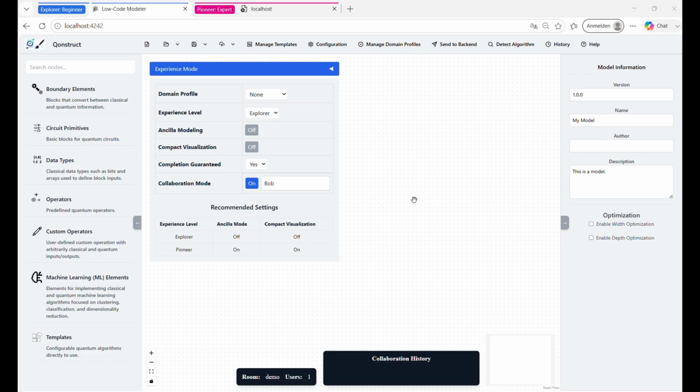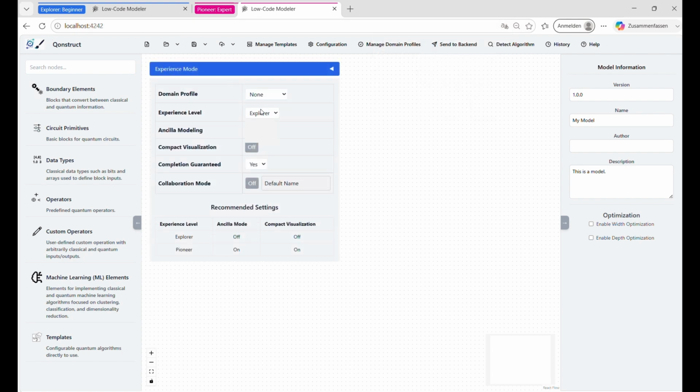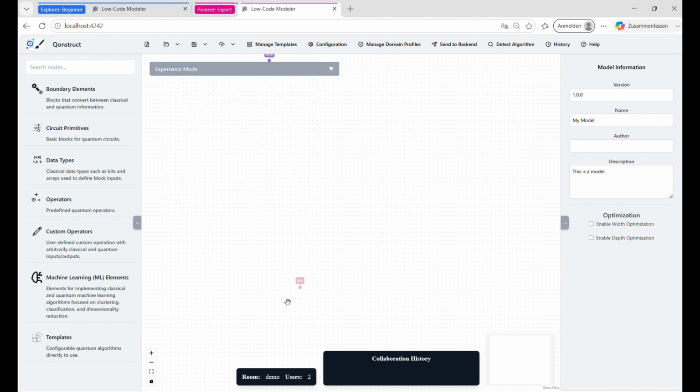We start with the definition of our users. So we have one beginner and one expert. The name of the beginner in this case is Bob. Bob joined the collaborative room, but he's currently alone in this room. Now he asks another user for help to solve his problem of searching for the element 1 in a list of 8 elements. So we are now defining the expert. The expert is now defined, and he joins the collaborative room. In this case, the name of the expert is Hugo.